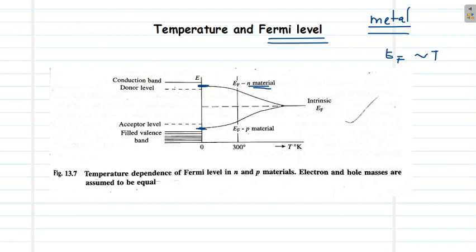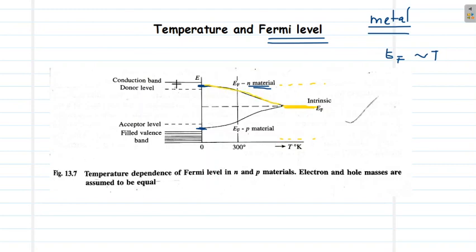So it is here. Now as temperature increases to very high ranges, we know the material will be slowly getting into the intrinsic range. So we know in an intrinsic material, the Fermi level is exactly between the conduction band and the valence band, at the middle of them. So with temperature, we see a slow shift in the Fermi level.